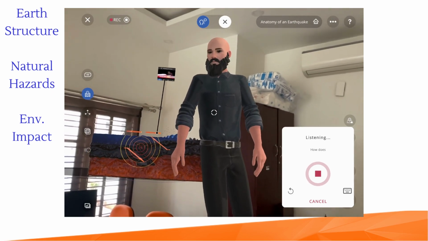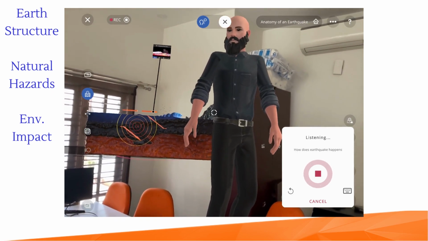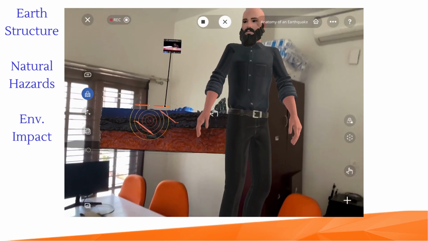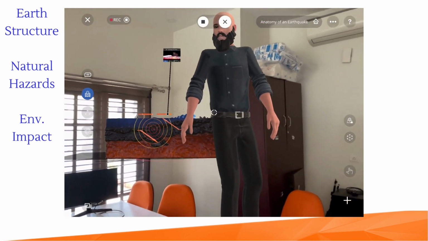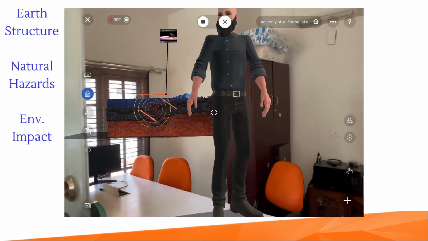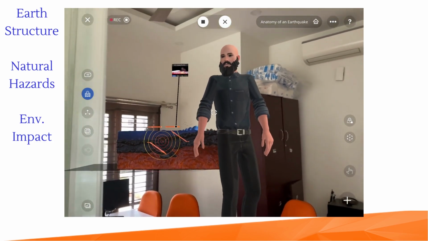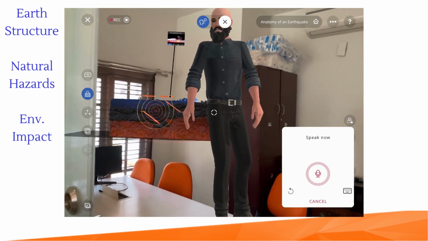How does earthquake happen? An earthquake is caused by a sudden release of energy in the Earth's crust that creates seismic waves. The size of an earthquake is measured by its magnitude.